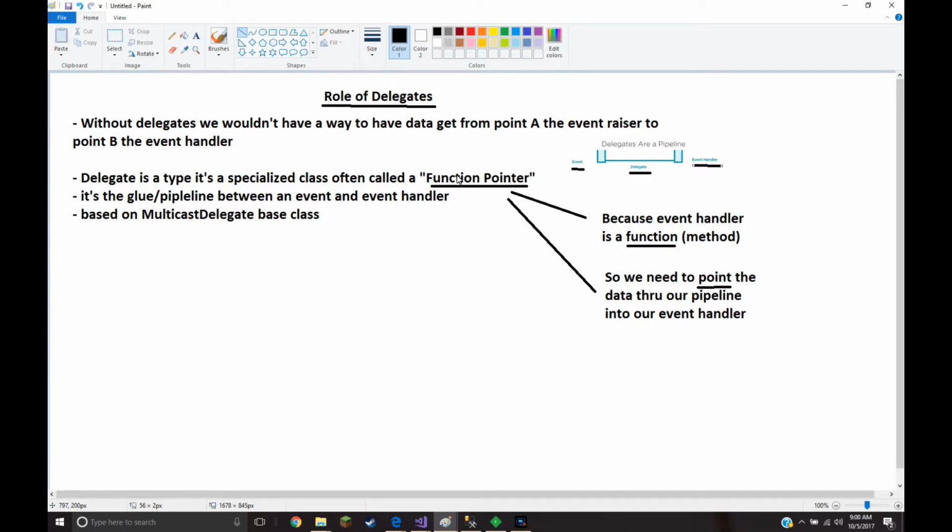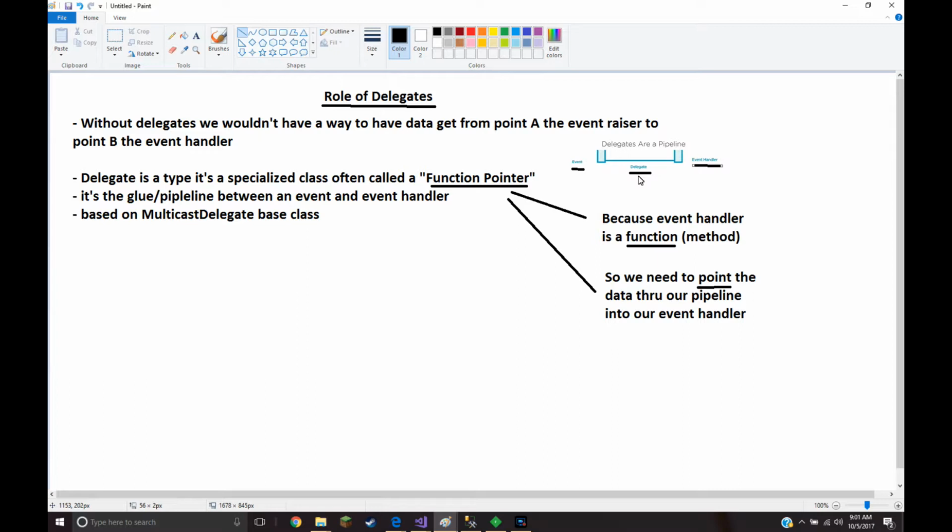Well, it's called a function pointer because the event handler is a function, so we point our delegate through the pipeline into the event handler. So it's a special type that has a method or function as its parameter, right?